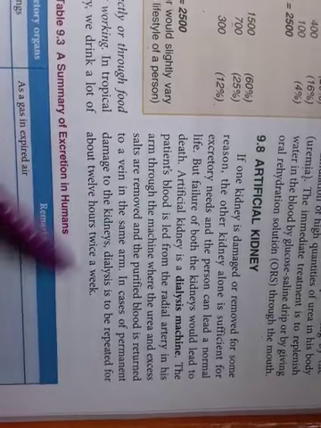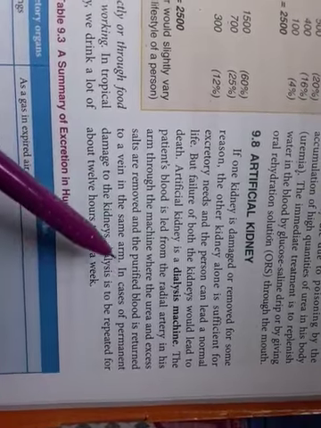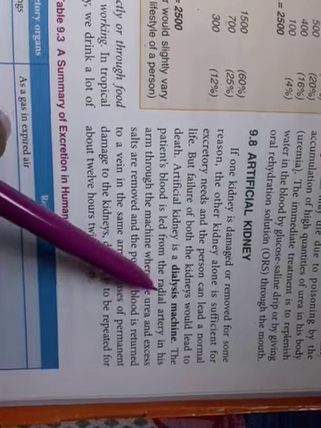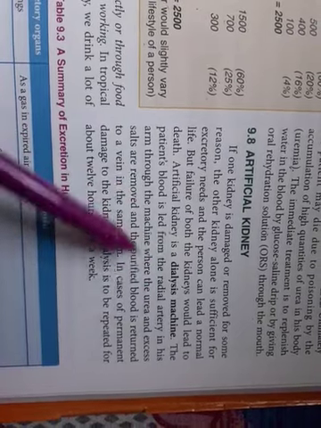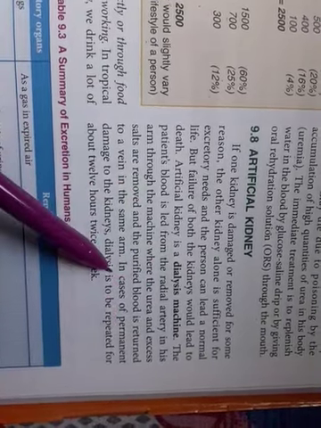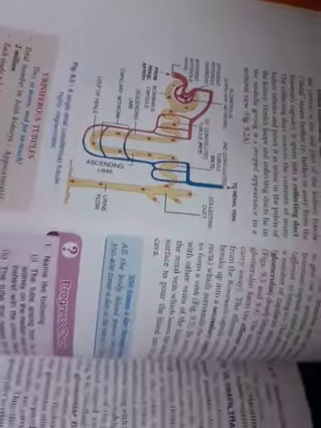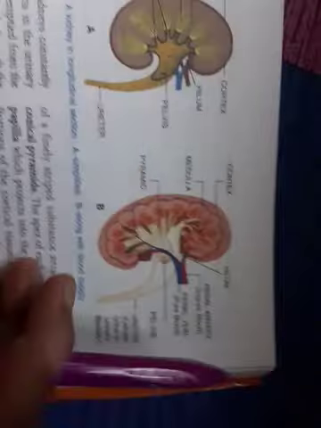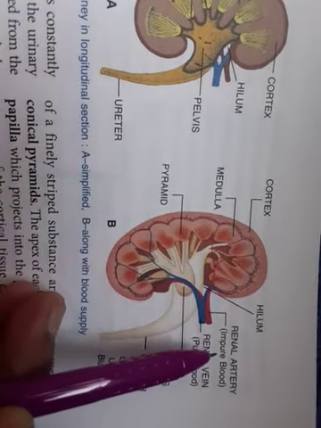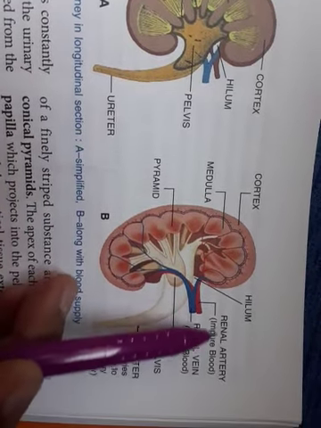Now when we are talking about this particular thing, that from the radial artery the blood is taken and then purified and sent into the renal vein. So from this artery, let me make it clear, maybe a few of you will also have a doubt on this. Here we can say that the renal artery is carrying the impure blood.